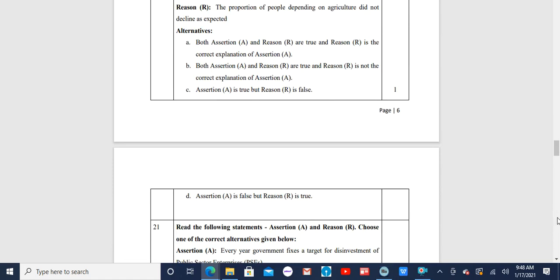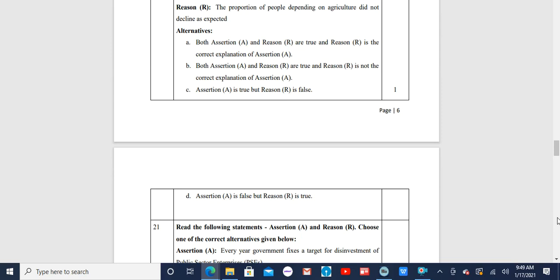Both assertion A and reason R are true, and reason R is the correct explanation of assertion A. Second option that has been given, both assertion A and reason R are true, and reason R is not the correct explanation of assertion A. Third is assertion A is true, but reason R is false.